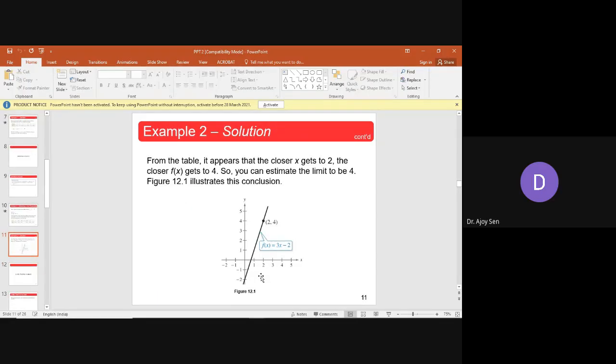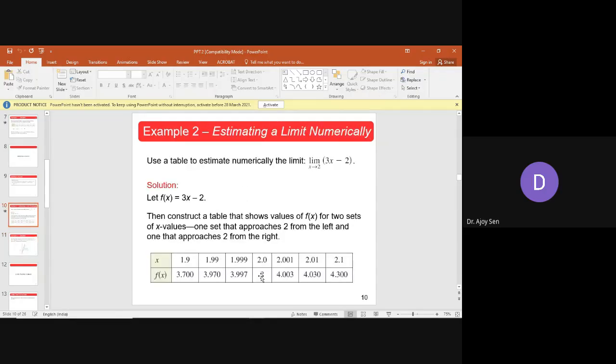This function is f(x) equals 3x minus 2. Its graphical representation, I think you all know, is the equation of a straight line, y equals 3x minus 2.